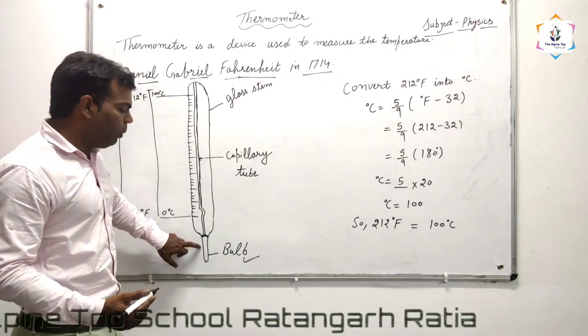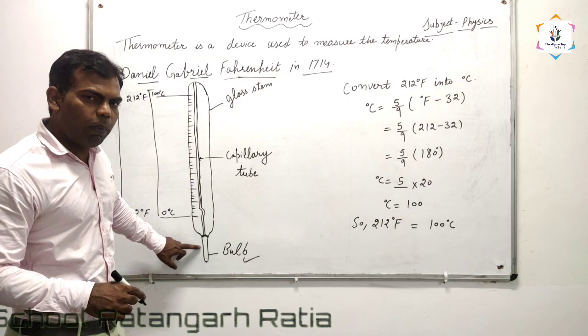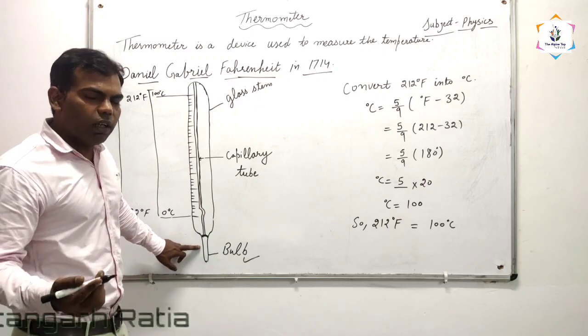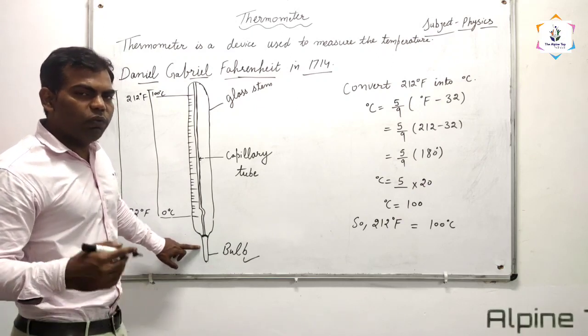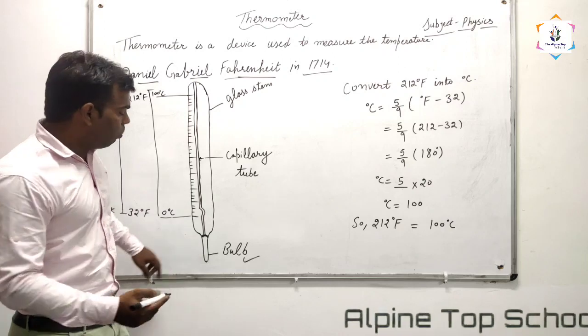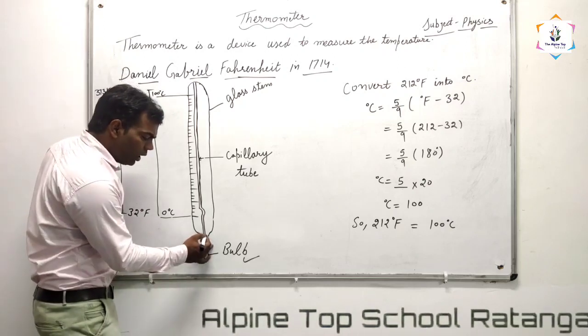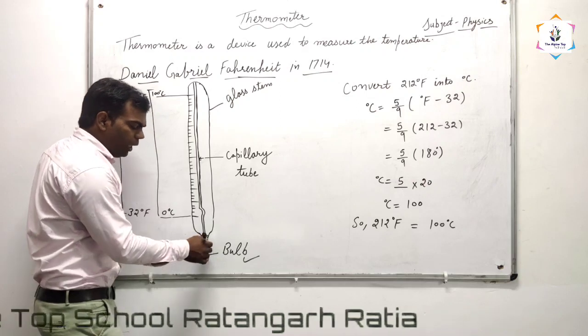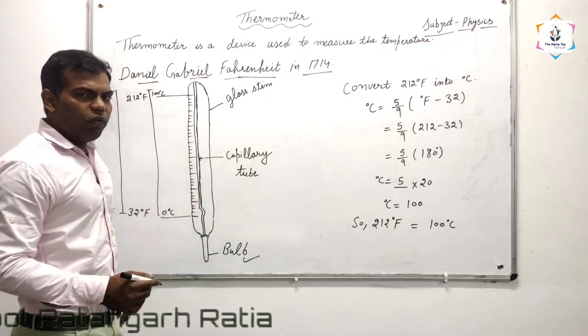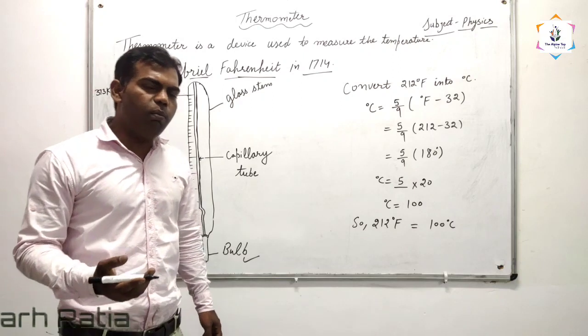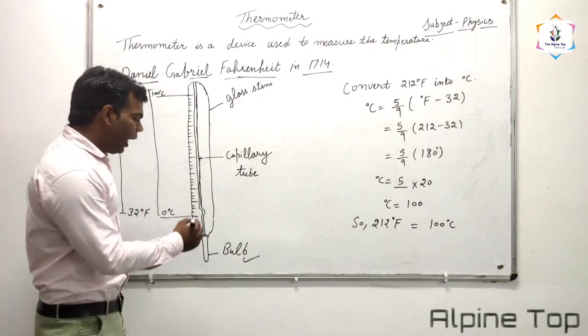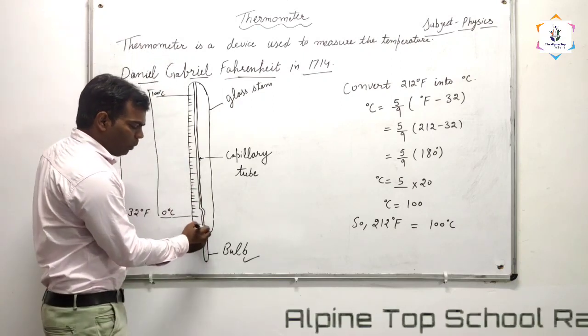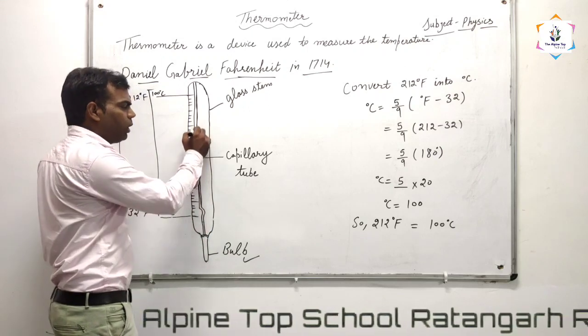Okay, which type of thermometric liquid is used in the thermometer? Mercury. Mercury is filled in this bulb. When we raise the temperature of this bulb, mercury expands and rises in this capillary.